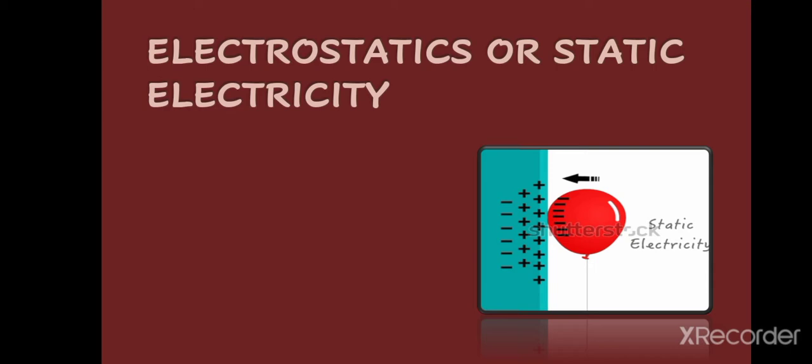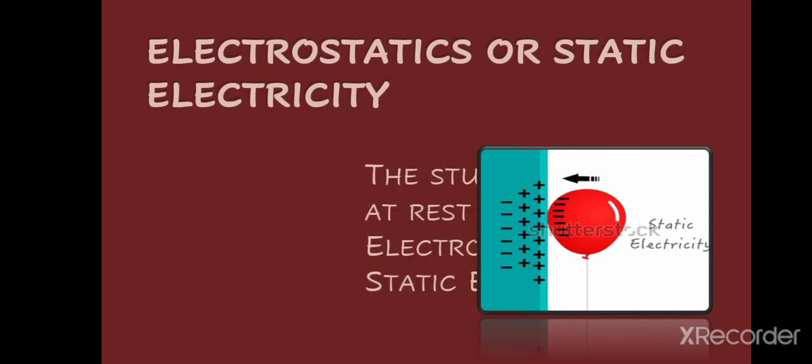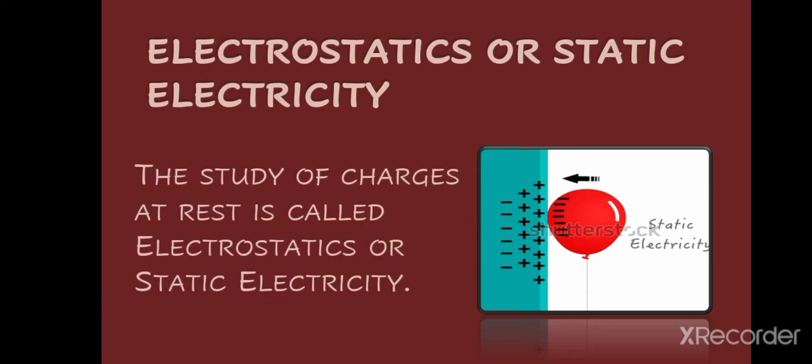Let's start with the topic electrostatics or static electricity. As it is clear from its name, static, it deals with the charges at rest. We can define electrostatics as the study of charges at rest, called electrostatics or static electricity. It means charges can be at rest and they can move also. So this chapter deals with the charges that are at rest, that are contained in any object. That's why it is called static electricity or electrostatics.